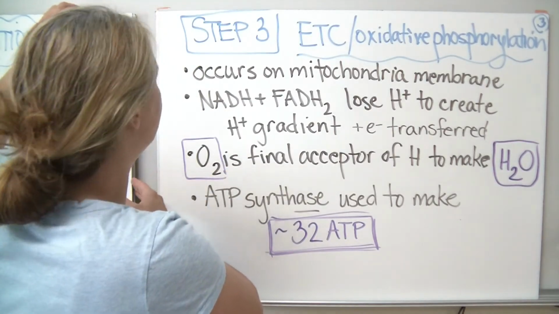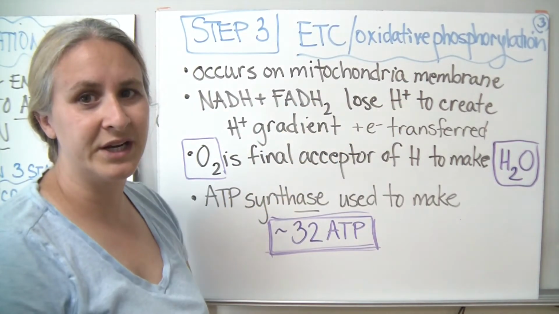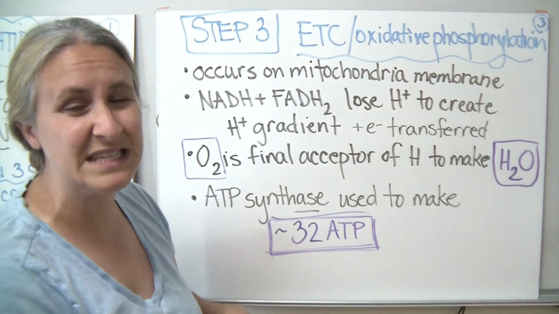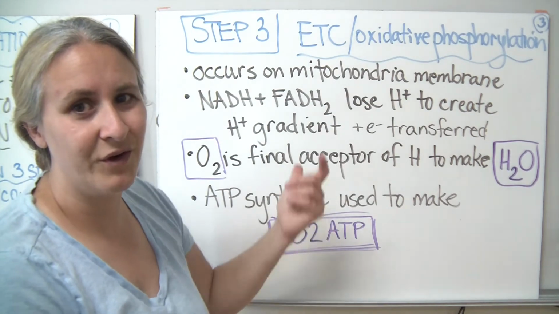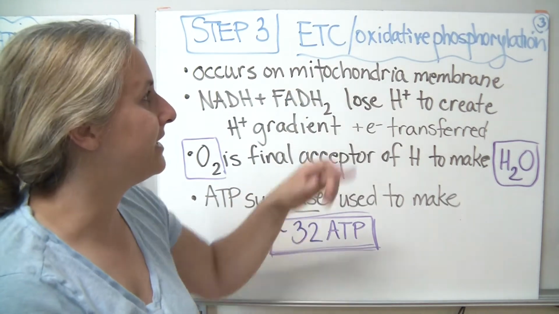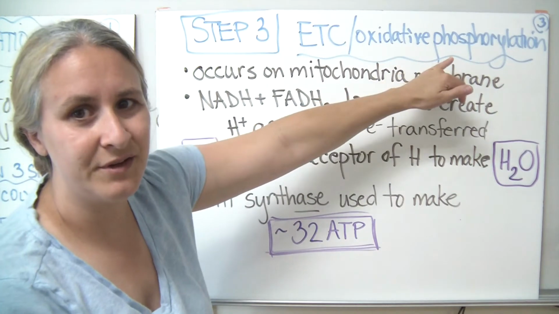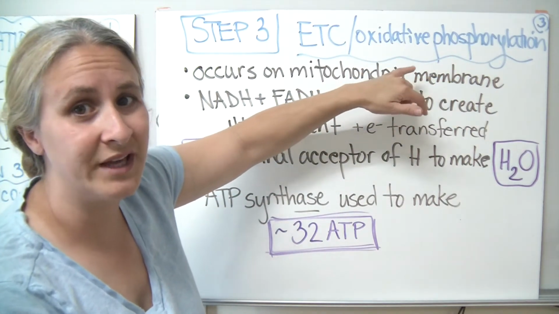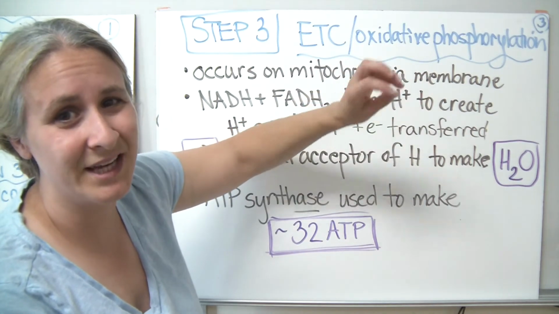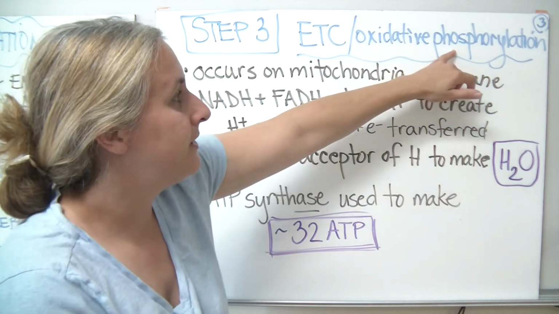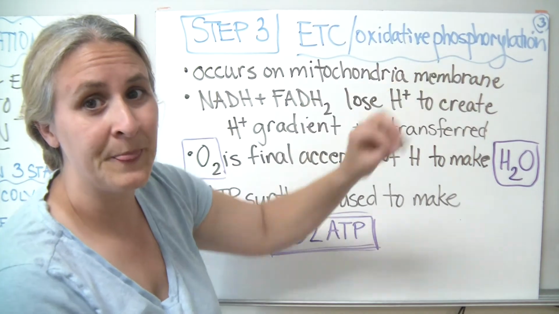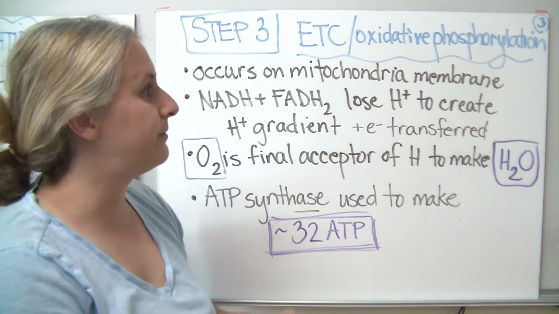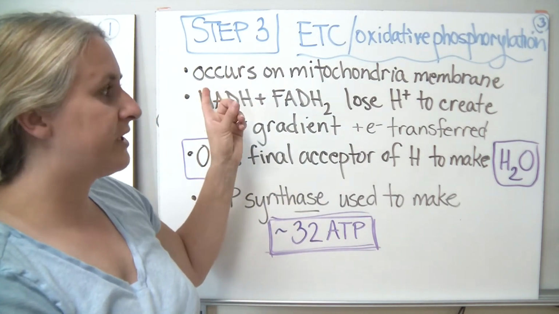Well, after the Krebs cycle, we move on into the membrane of the mitochondria and we carry out something called the electron transport chain, or ETC. We don't like to write it out very often. Most people just abbreviate it ETC. Sometimes it's called oxidative phosphorylation, and the reason why is oxidative means that you've lost electrons, and what we're going to do is take the electrons or the hydrogens off of our carriers, and we're going to phosphorylate ATP, and that just means we're going to attach the P, the high energy P, to it to make ATP.